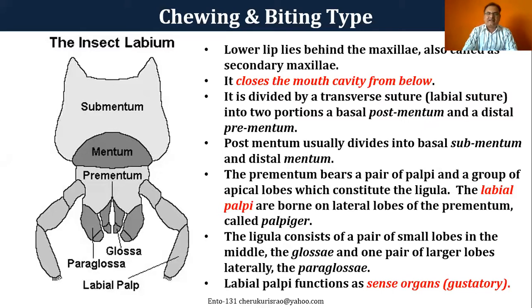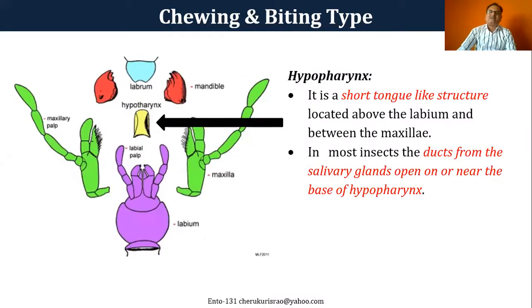This is divided into two: prementum and postmentum. Postmentum is the base segment, and the prementum is the distal segment. The prementum has another palpi. That's what you see when you look at the grasshopper. When the grasshopper is eating, you will see two palpi: one is a labial palpi and another is maxillary palpi. These have a lot of sense organs, and all these sense organs are used for testing the food material.